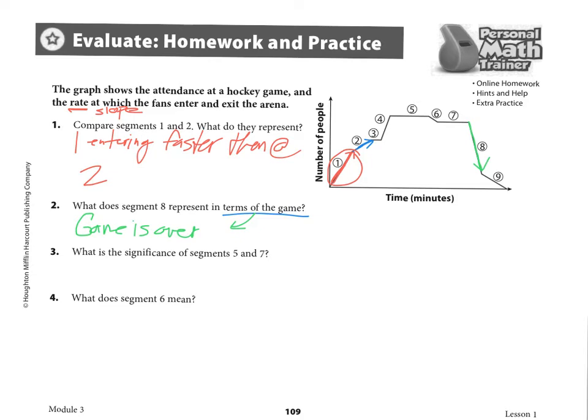All right. The next one was the significance of segments 5 and 7. Okay, so if we look at segments 5, here's 5, and 7, those are two flat segments. That means no more people are coming in. Time is still passing, but no more people are coming in. So probably what that means in terms of the game, it doesn't say this, but that probably is when the game has started and people are just staying to watch the game. But in terms of this question, what's the significance of segments 5 and 7? No more people are coming or leaving the game.